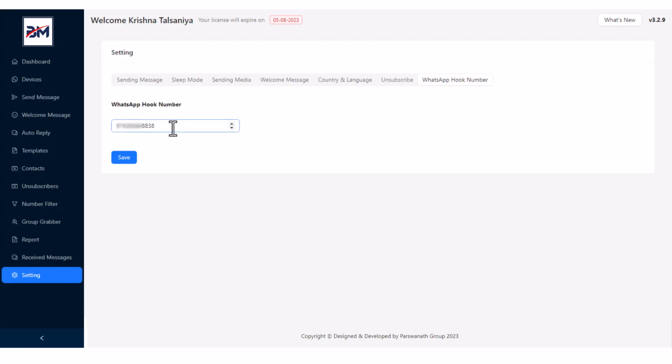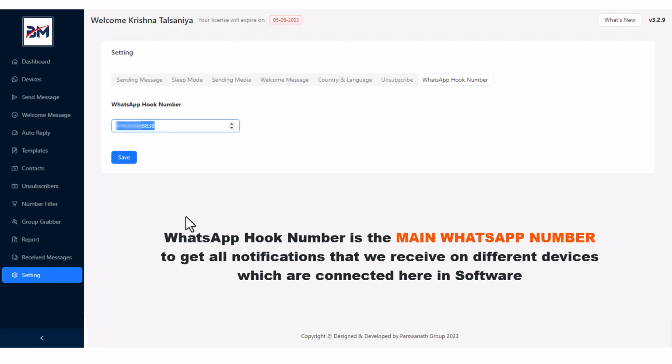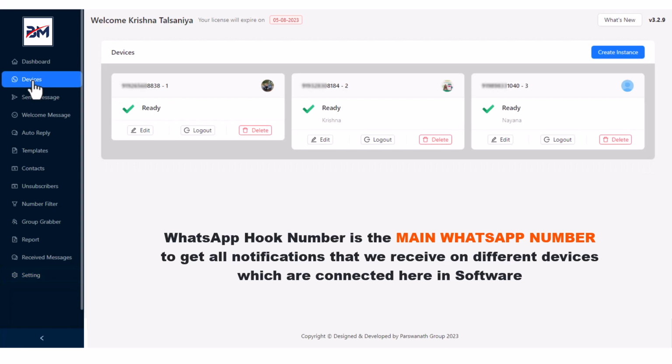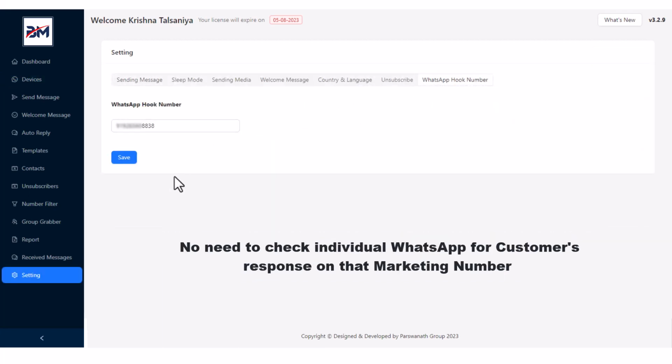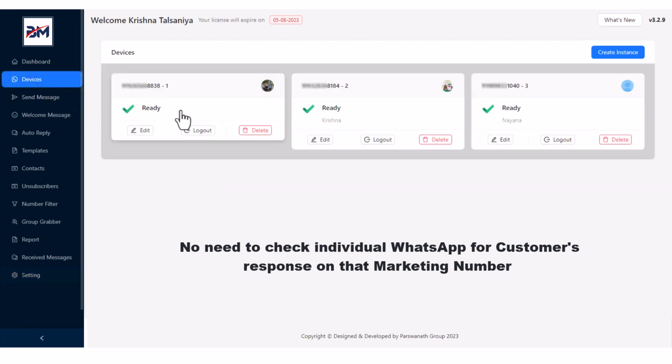WhatsApp hook number. WhatsApp hook number is your main WhatsApp number on which you will get all responses that you get on all different WhatsApp accounts that you have attached in software for marketing. For example, we have attached 3 WhatsApp accounts here in software, and here is the WhatsApp hook number. So anyone replies on another number, we don't need to check that particular WhatsApp.